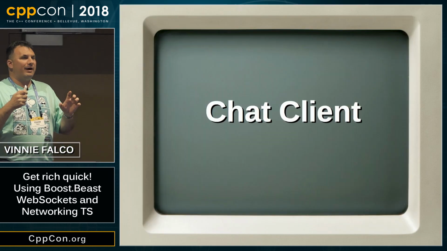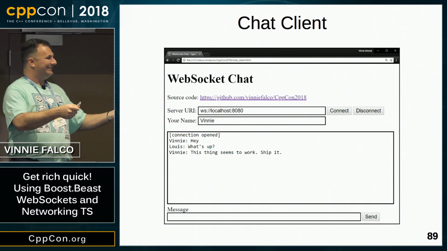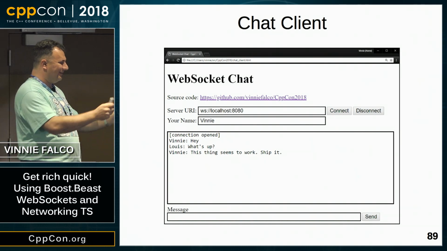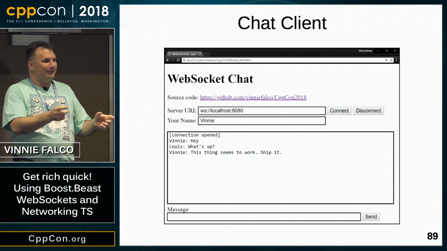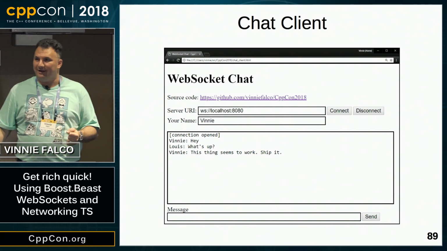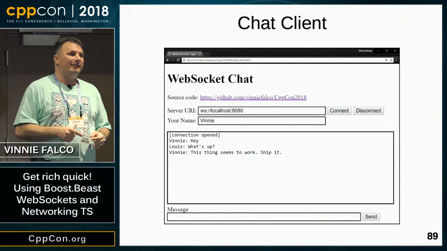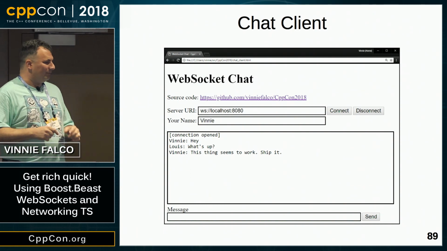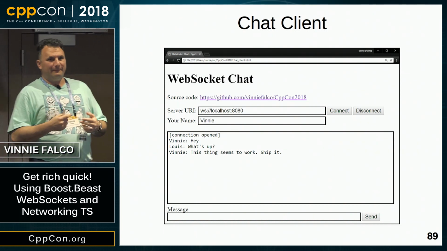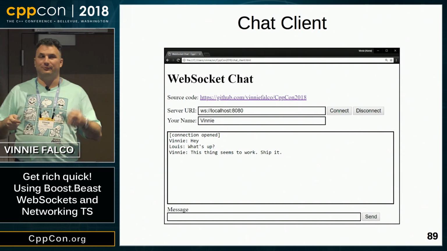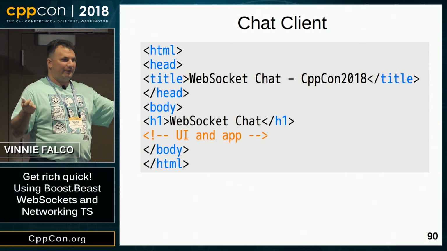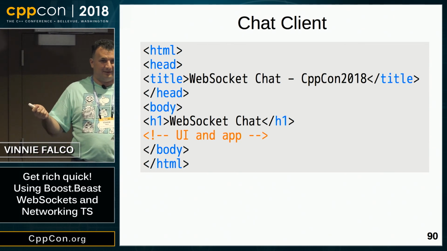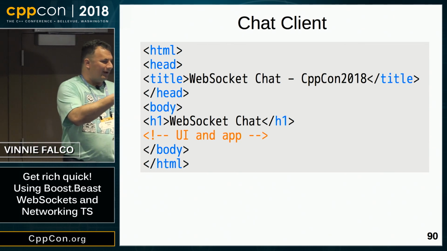Now, the interesting thing about our client is that it's got some graphics. That's right. And we don't need a TS to do it. So here's the client. You can see you put in the URI, and you press connect, and it'll connect to the server. You can put your name in there, and then you're going to see the chat. You can type messages and press send, and you can talk to people, and then when you're done, you can press disconnect. So we're going to whip up this interface using HTML. It's going to be very quick. It's not going to be like C++. We don't need 8 files. It's going to be a few lines.